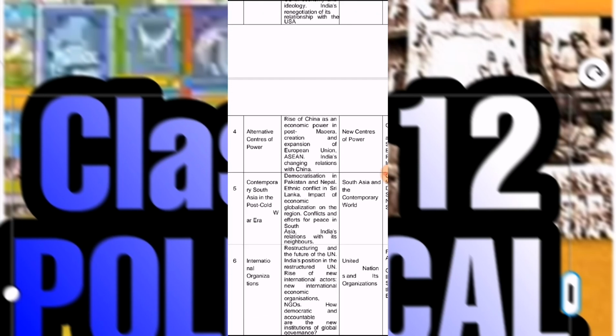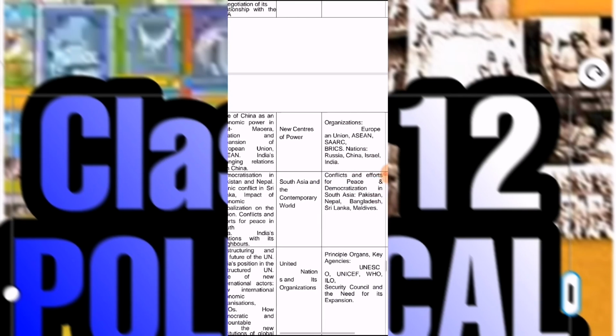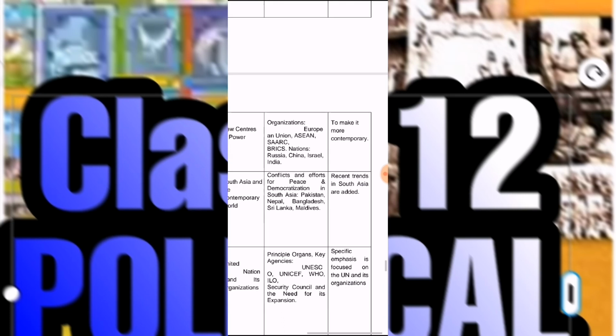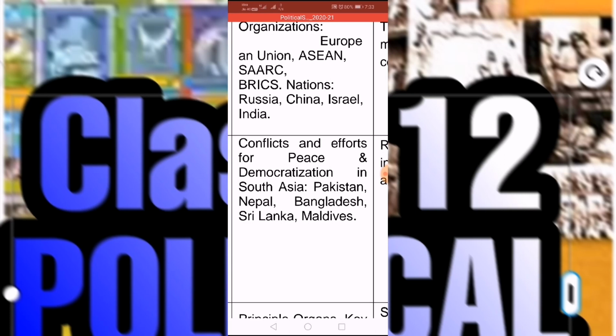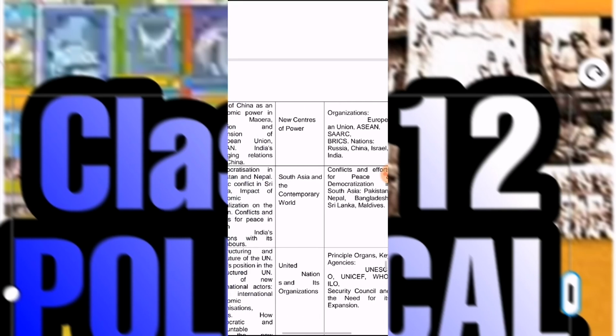Then chapter number 5, Contemporary South Asia in the post Cold War era. Here special topics: conflicts and efforts to establish peace and democratization, especially in the countries of Pakistan, Nepal, Bangladesh, Sri Lanka, Maldives. So these topics are important, especially the recent trends in South Asia. These are the new topics which were recently added by the CBSE board.